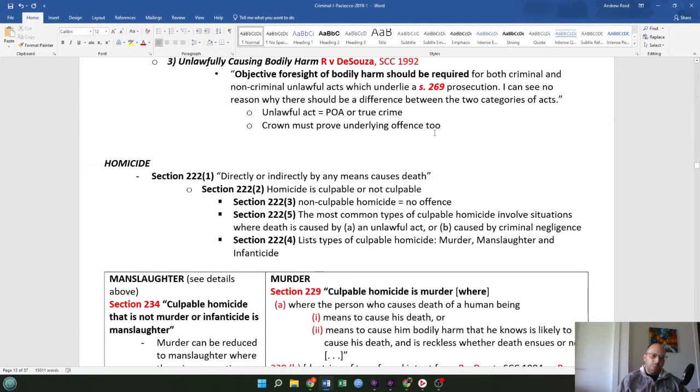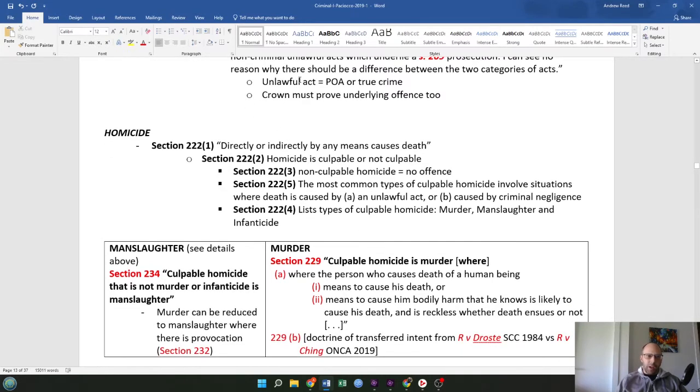Okay, moving on to homicide. A lot falls under homicide. Let's talk about it. Section 222, subsection 1, directly or indirectly by any means causes death. This is from the Criminal Code. Section 222, subsection 2, homicide is culpable or not culpable.